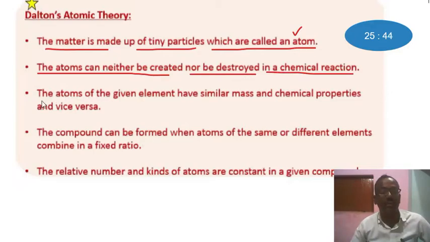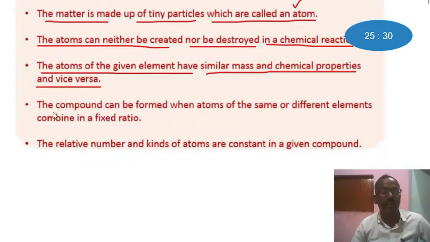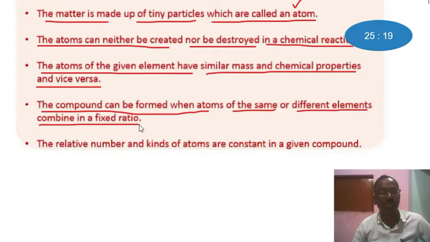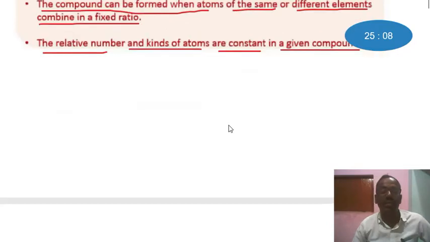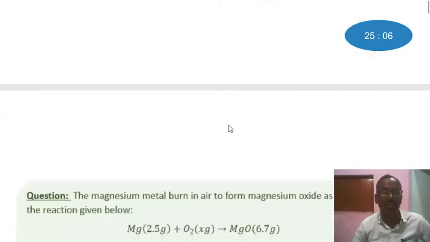The atoms of a given element have similar mass and chemical properties and vice versa. A compound can be formed when atoms of the same or different elements combine in a fixed ratio. The relative numbers and kinds of atoms are constant in a given compound. These are the postulates of Dalton's theory.